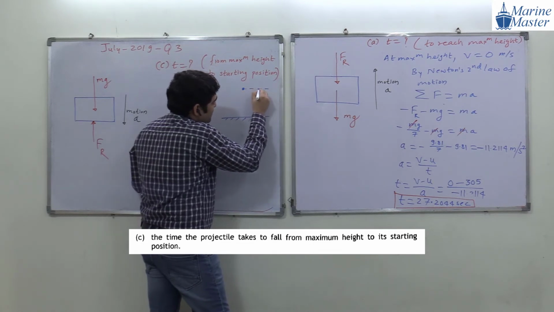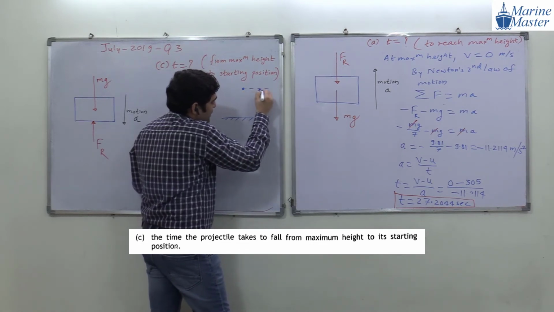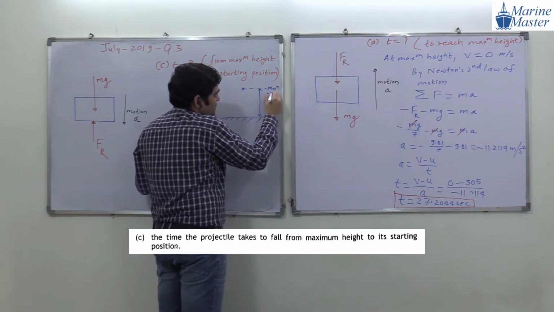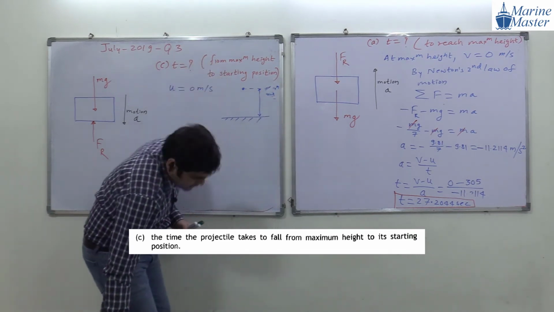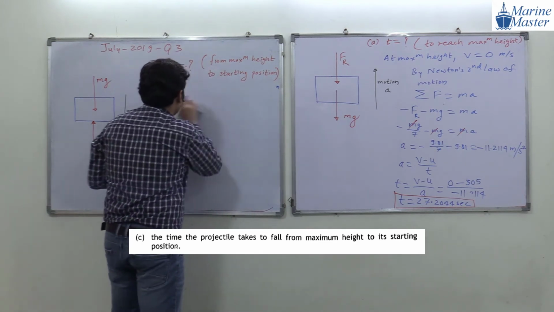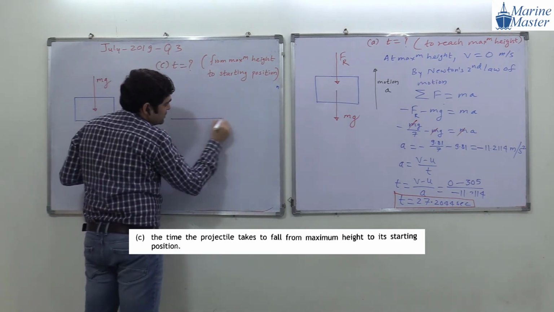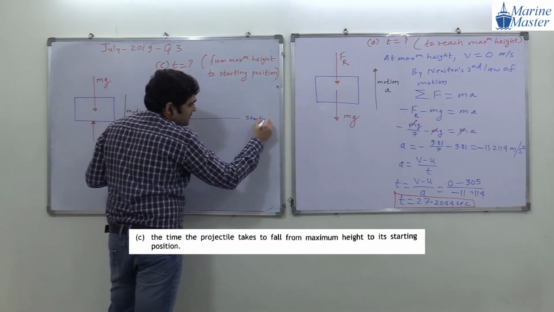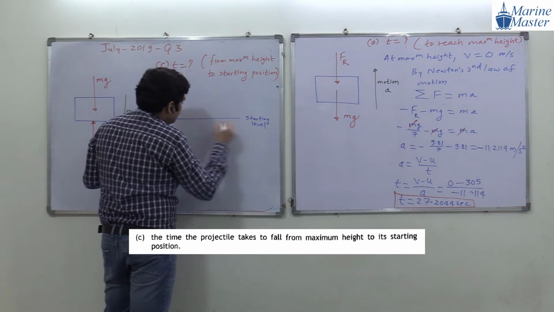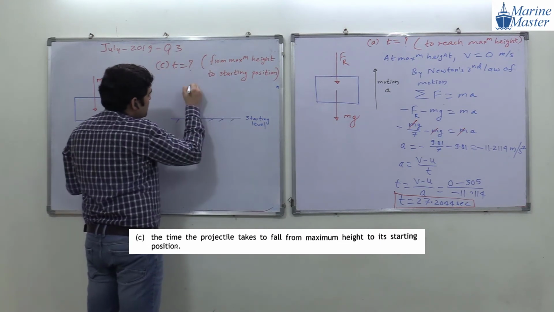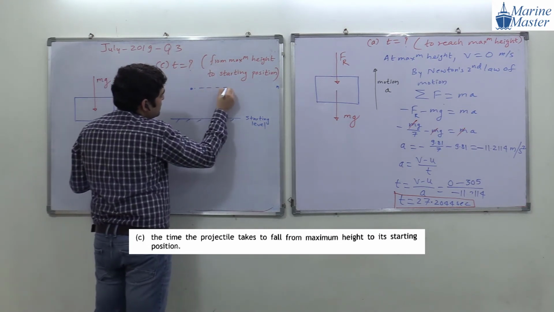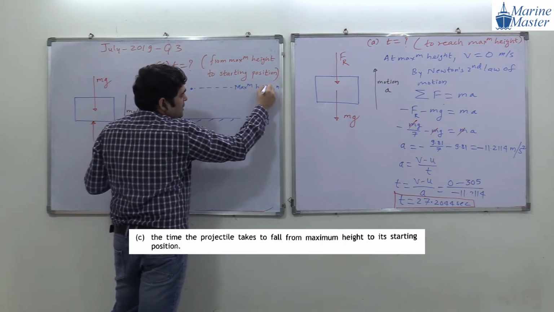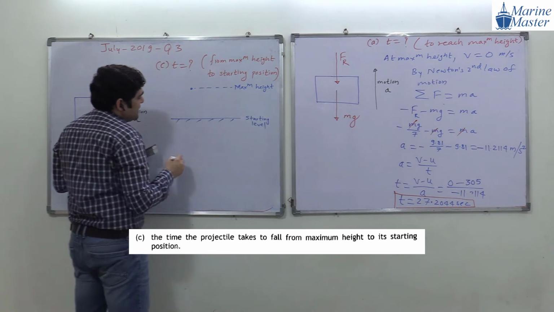I'm going to draw a proper drawing so that it is properly visible. This is our starting level, and this is our maximum height.